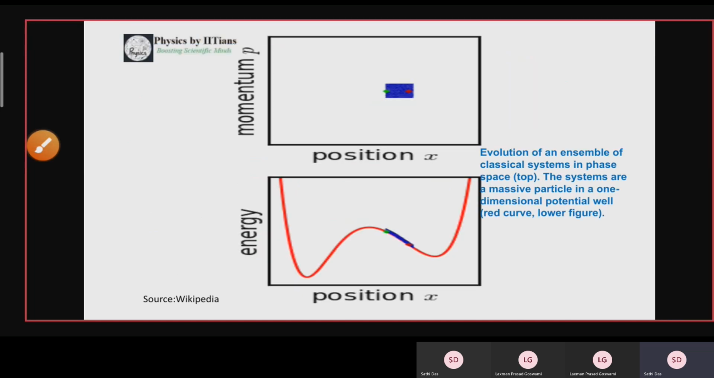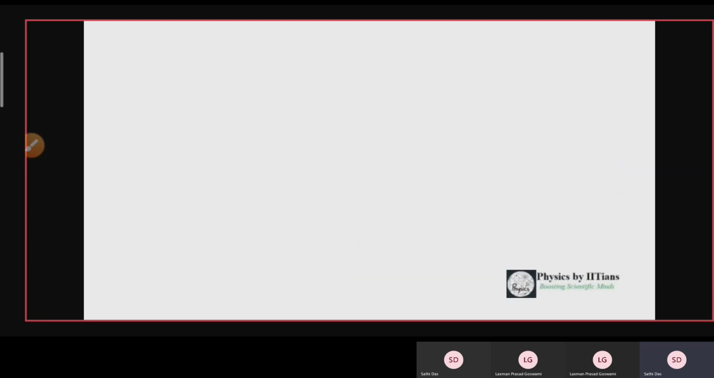Okay. So suppose we want to understand the phase space through pictorial representation. Look here, these are the evolution of an ensemble of classical systems in phase space. The systems are a massive particle in a one-dimensional potential well. The lower red curve represents the particles in the potential well, and the upper one is the particle in a box. So you understand, this is the dynamics or pictorial representation when you specify the configuration in the phase space.